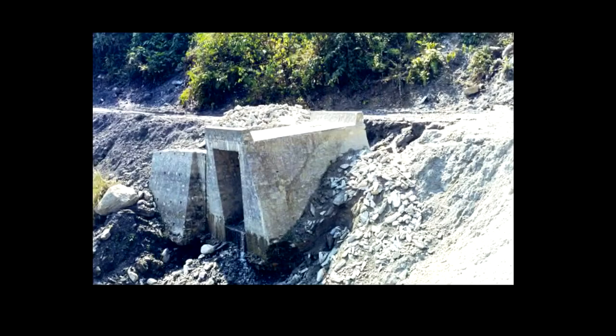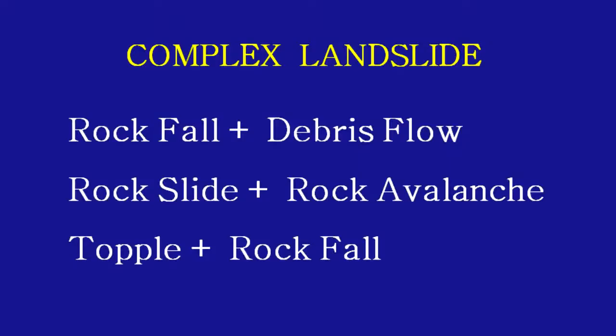As you can see, a culvert has slipped down in one of the regions in the hilly area. Other than this, we also have complex landslides. It is a category in which a combination of two or more of the above types of movements are involved, such as rock fall plus debris flow. It may be rock slide plus rock avalanche, it may be topple plus rock, etc. So, these are the complex landslides.